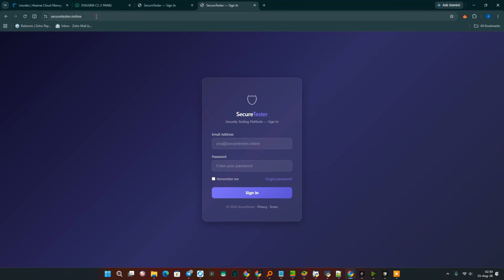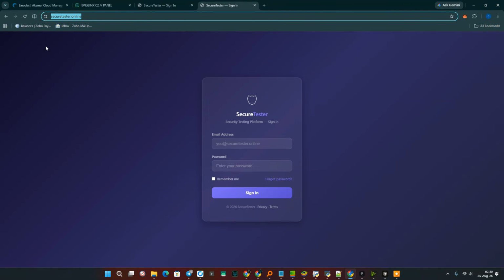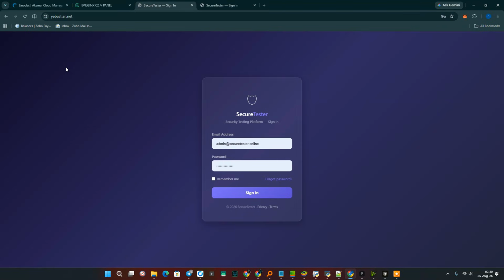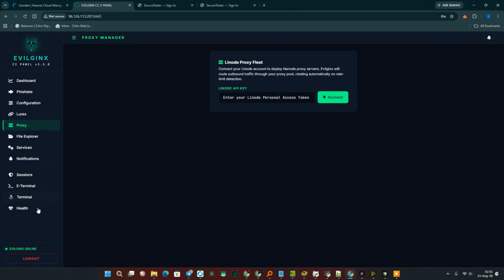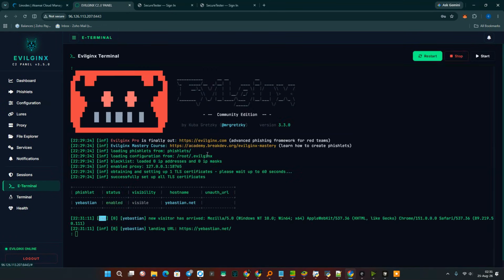In the previous video, I showed you that this is the original site of the victim site itself, and this is the exact one which we are going to attack. I created this entire site myself specifically for this demonstration, so as not to violate any copyrights or cause any issues. And here is our attacking domain, which perfectly duplicates this site in every single detail. As you can see, it is an exact replica. Let's refresh this site now. If you look at the eTerminal menu, we can see that requests are already coming into us.